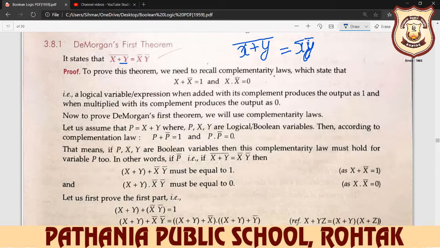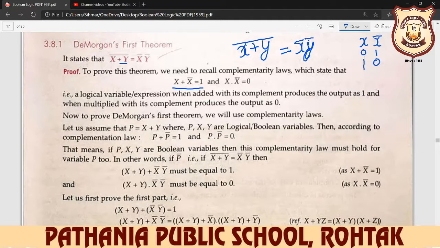What do you mean by the complementary law? The complementary law says x plus x complement is equal to 1. Recall it: in x only two values are there, either 0 or 1, and the complement of 0 is 1 and the complement of 1 is 0.